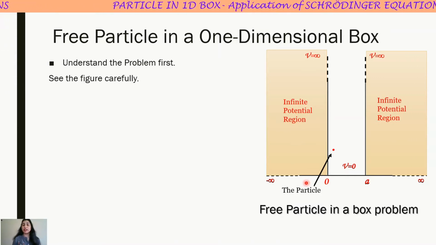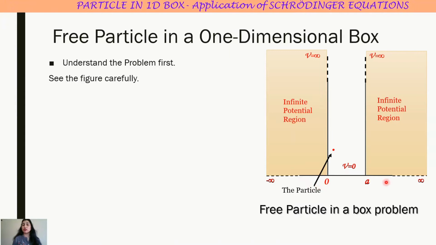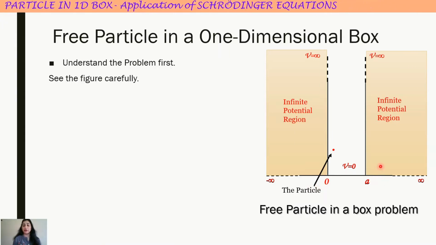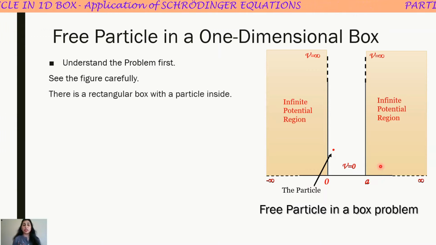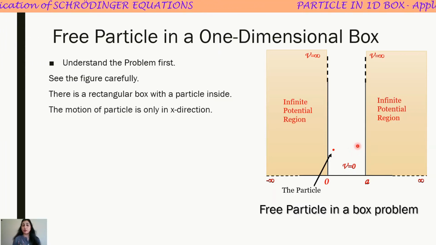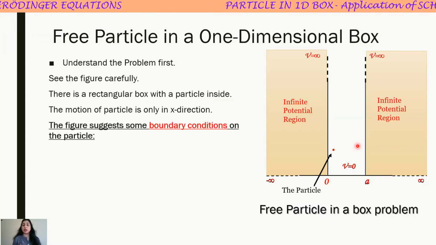Along the left side where x is less than or equal to 0, and on the right side where x is greater than or equal to a. So what we notice from here, there is a rectangular box with a particle inside. The motion of the particle can only be along x direction. Now there are boundary conditions on the particle. What are the boundary conditions?